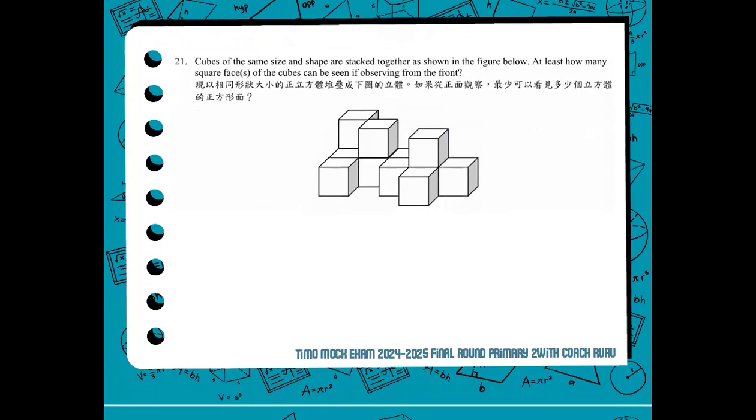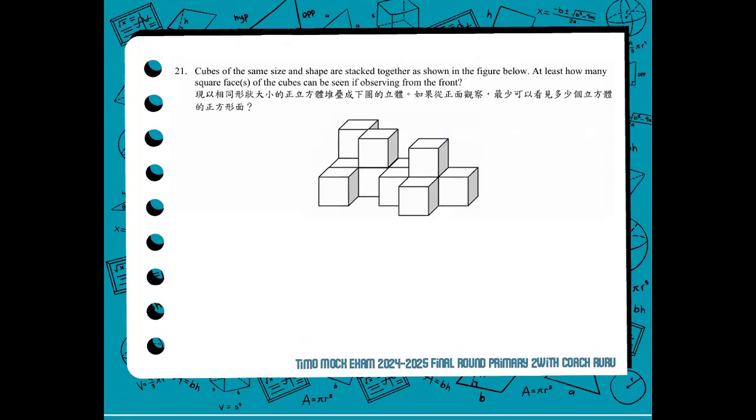Number 21. We have cubes of the same size and shape that are stacked together as shown in the figure below. At least how many square faces of the cubes can be seen if observing from the front? And where's our front? Of course, the one right in front of you. That's your front view. So this is the first square from the top, 2, then 3.